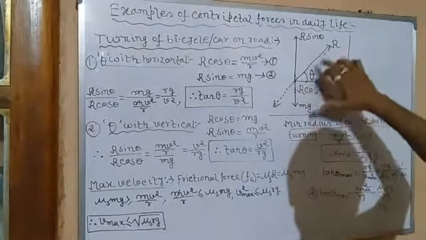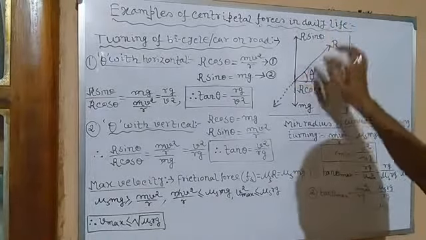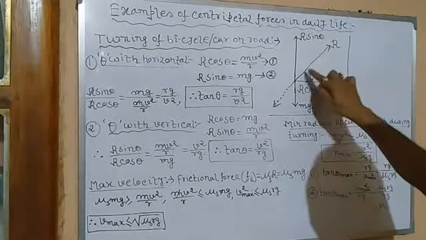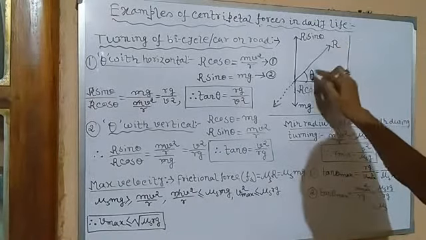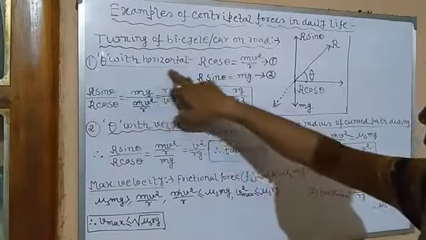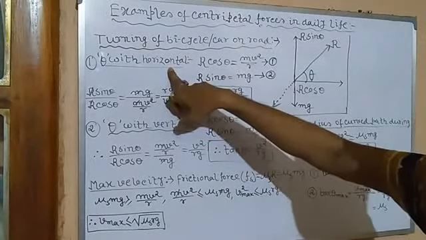So this reactional force we can resolve into two components. Now, if this resultant reaction makes an angle theta, mind it, there are two conditions: one with the vertical and one with the horizontal.